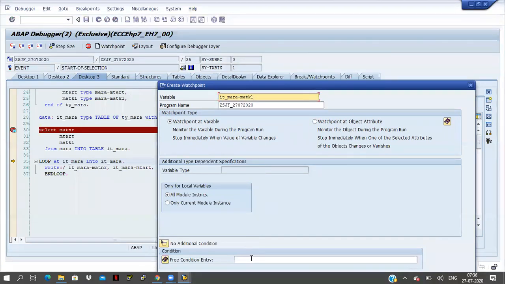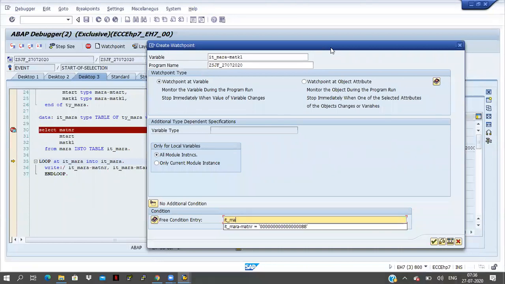And here we have to provide the value, the condition: ITMARA-MATKL equal to 013, I think.